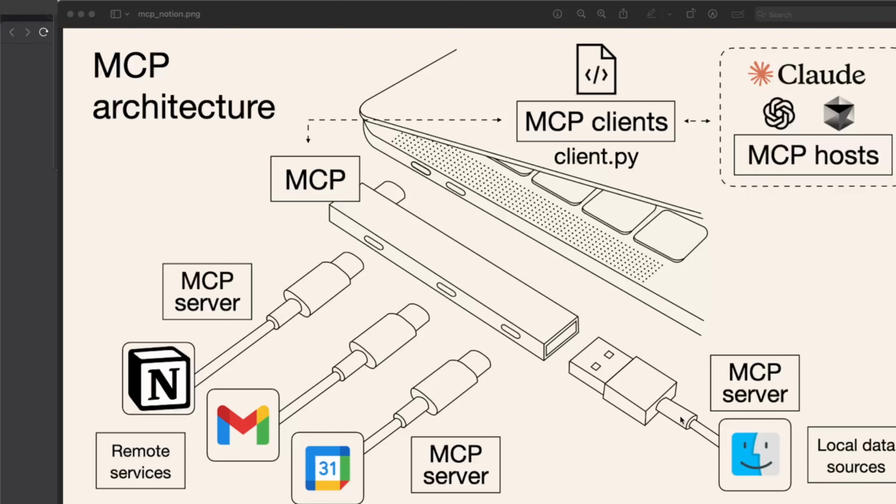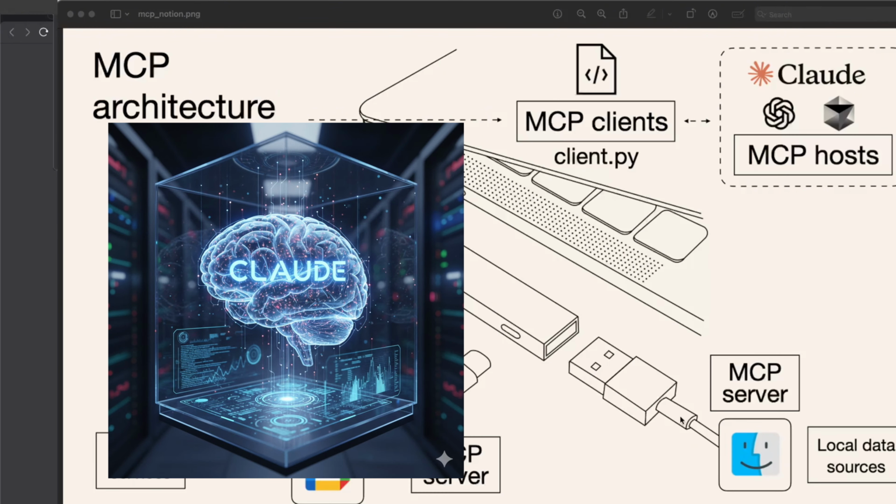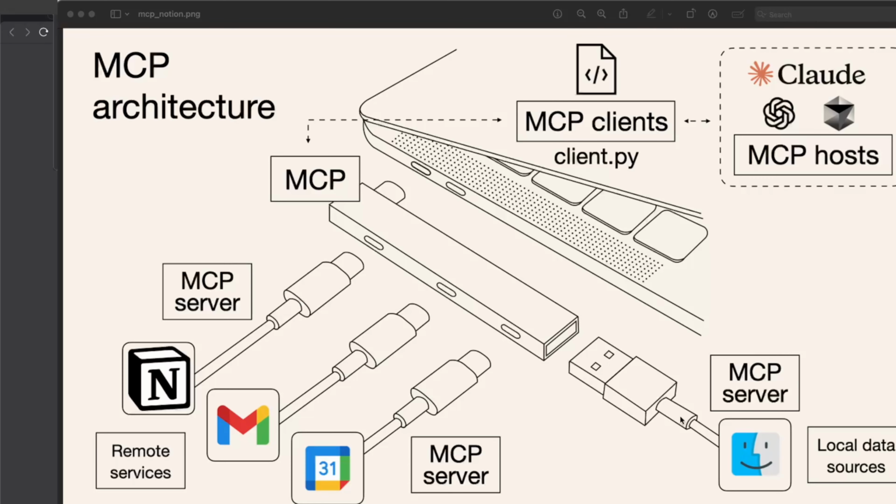It can use the Notion MCP server to find information on your Notion for you. It can use the Gmail MCP server to send emails for you. You get the picture. Okay, so why is this such a breakthrough? Well, there are various business advantages here.